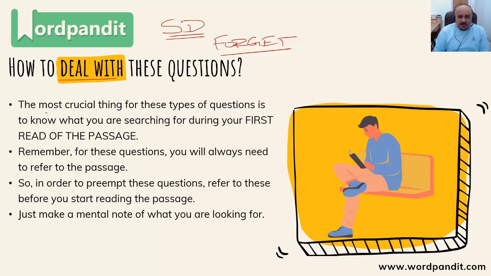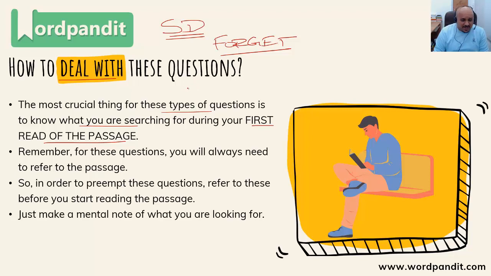In fact, I'm going to give you a small little input here which you can use very, very effectively for RCs. The most crucial thing for these types of questions is to know what you're searching for, right? Now, during your first read of the passage itself, you need to know what you're looking out for. Now, how do you do this? Basic, simple, common sense.